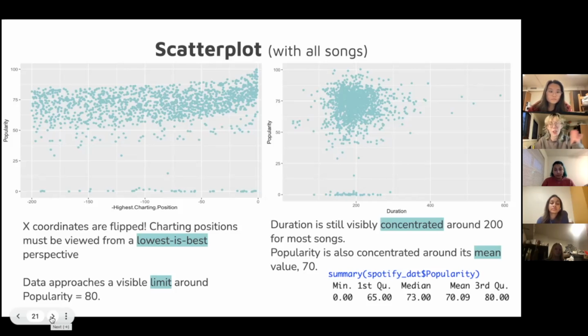Also, it's important to note when you're looking at that first graph that I flipped the x coordinates. Highest charting position is viewed from a lowest to best perspective, so I tried to make it look like that. Also, with the next graph, there's a little more of a visible center point around which all of the data points are clustered. This coordinate, I think, would be about 270 or 75 maybe, which is interesting because it's the mean value of both duration and popularity. There's no linear relationship with duration and popularity, but there is definitely a tendency of songs to exist around 200 seconds, not a whole lot longer than that.